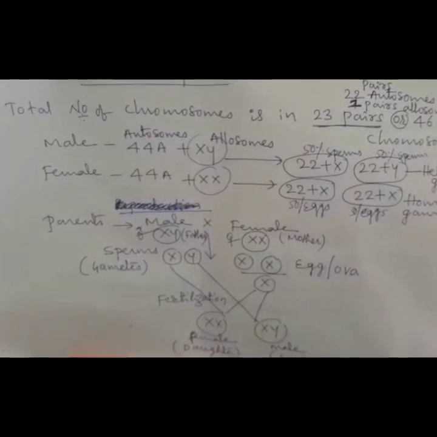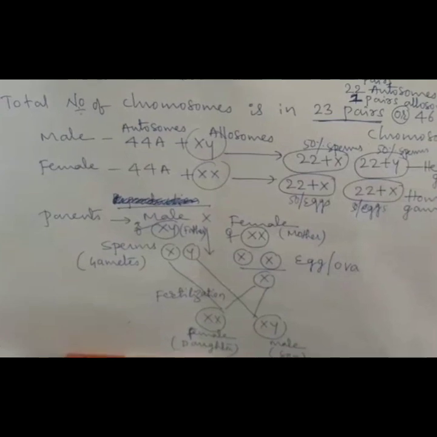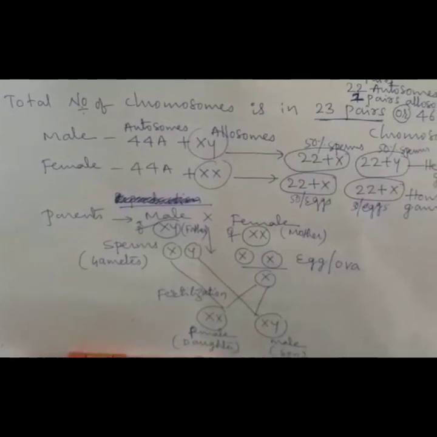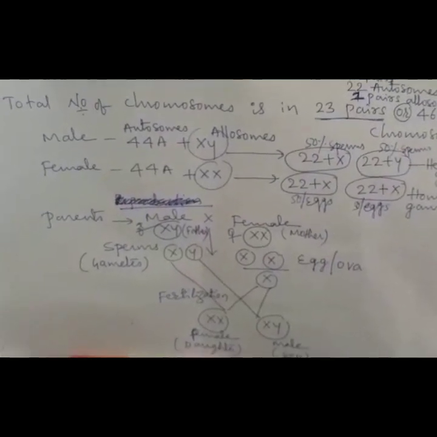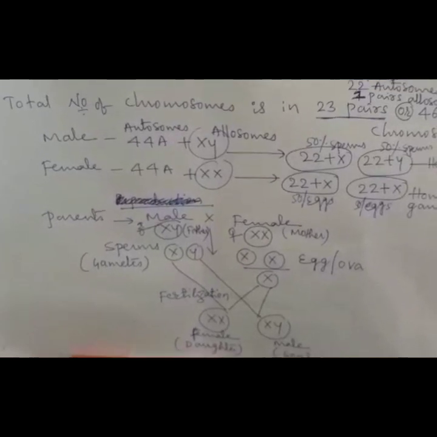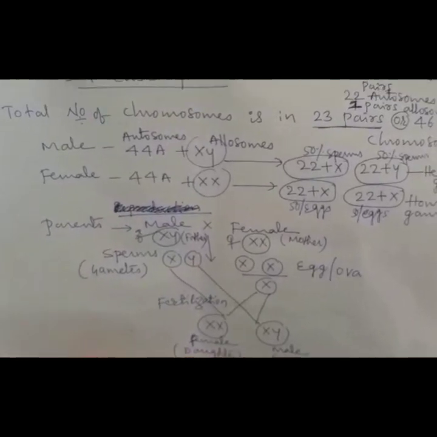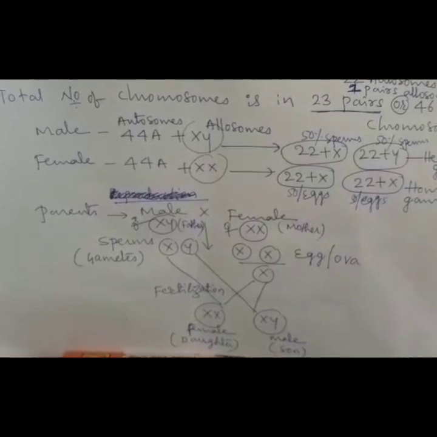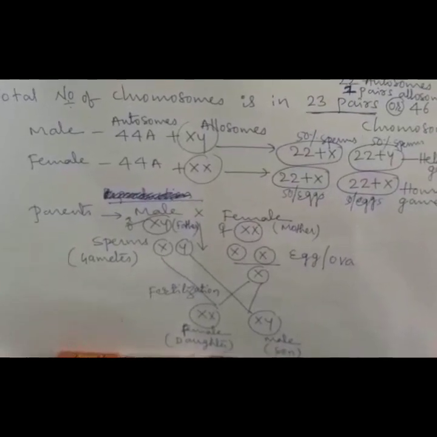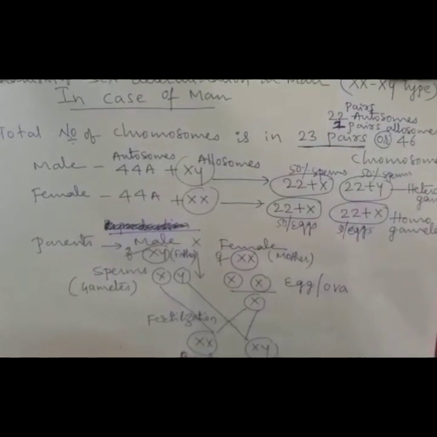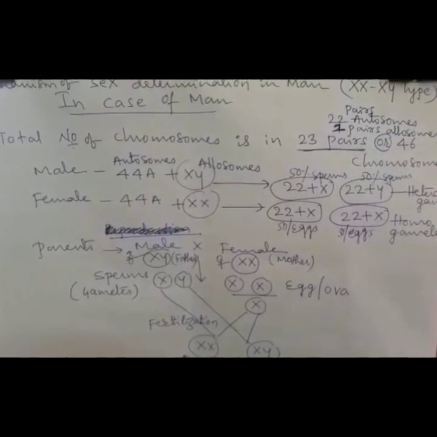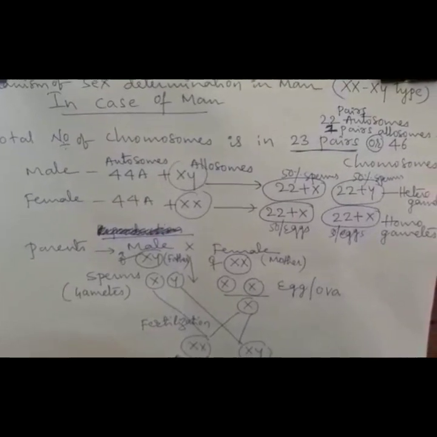Whereas the X chromosome of the egg is fertilized with the Y chromosome of the sperm, XY occurs, that is a male individual, what we call a son. This type of mechanism is known as the XX and XY type in case of man.